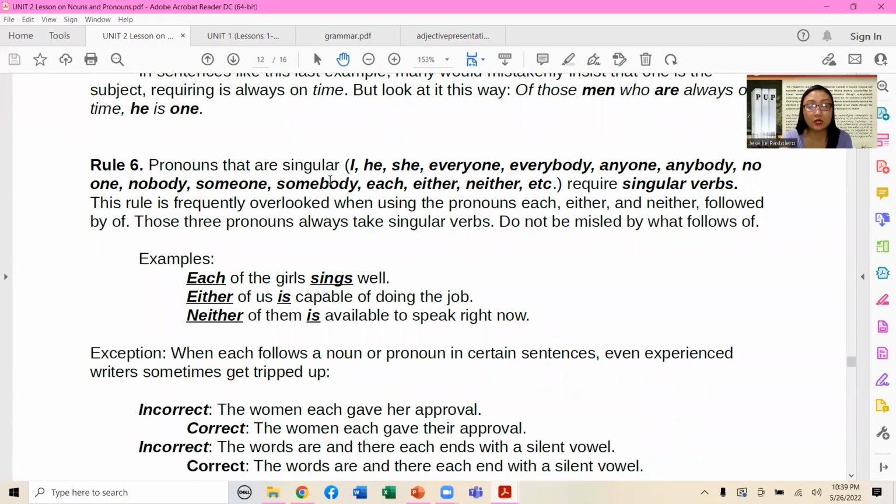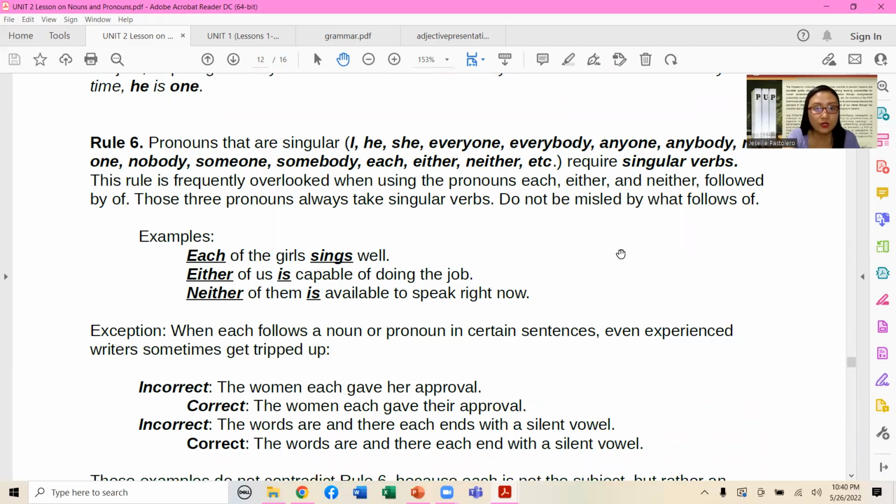Rule number 6. Pronouns that are singular: I, he, she, everyone, everybody, anybody, anyone, no one, nobody, someone, somebody, each, either, neither, they always require a singular verb. This rule is frequently overlooked. That is very true when using the pronouns each, either, and neither, followed by of. So those three pronouns always take singular verbs. Remember that. Do not be misled by what follows of.